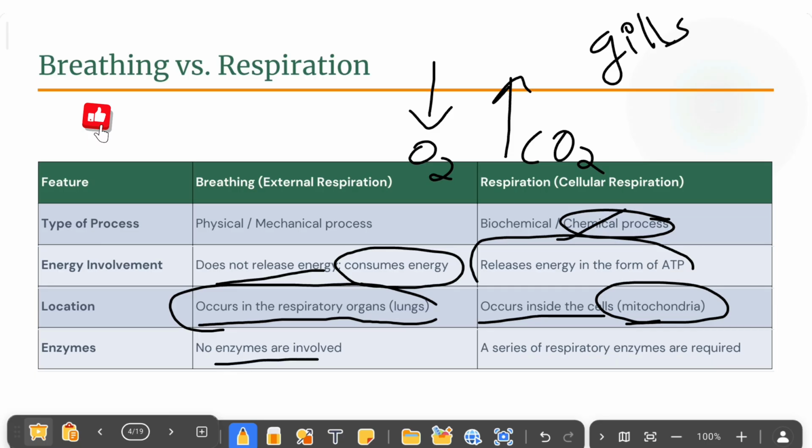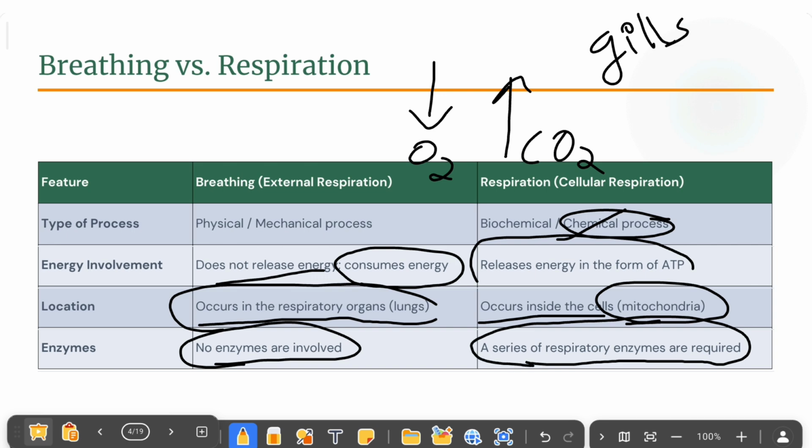Next, no enzymes are involved in breathing. We are simply taking in the air and releasing the carbon dioxide. But in respiration, there are a lot of enzymes present for the biochemical process.